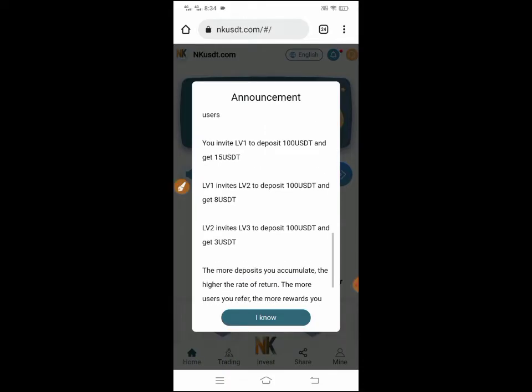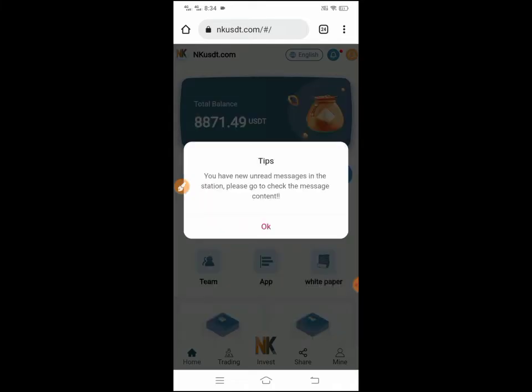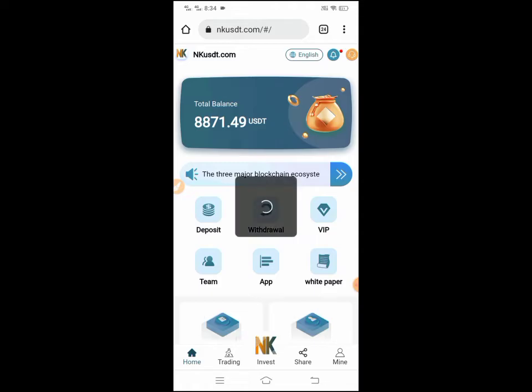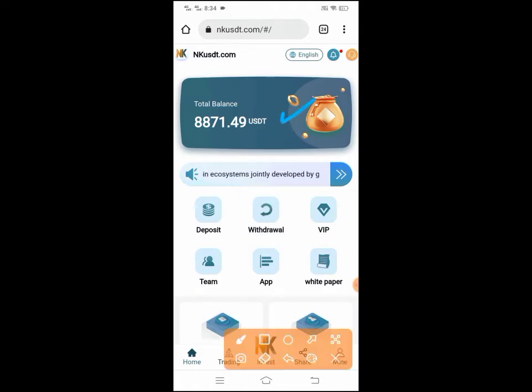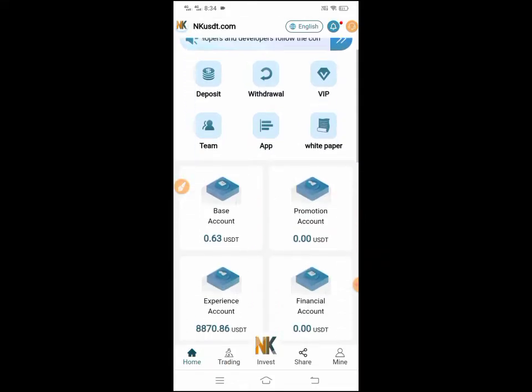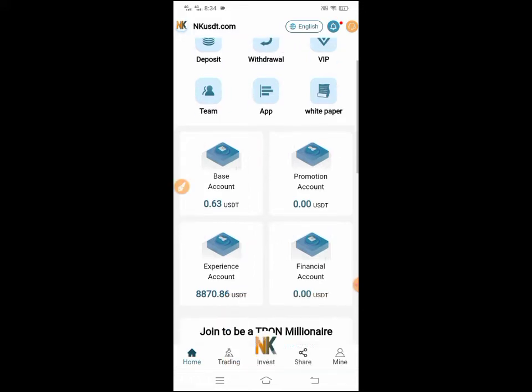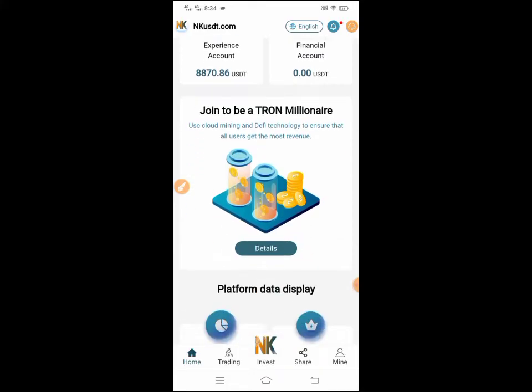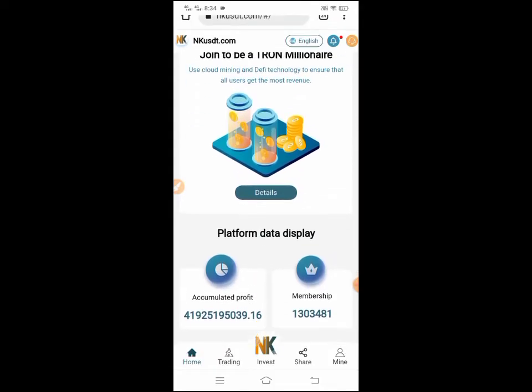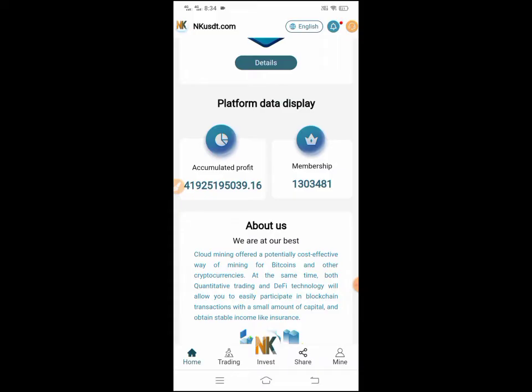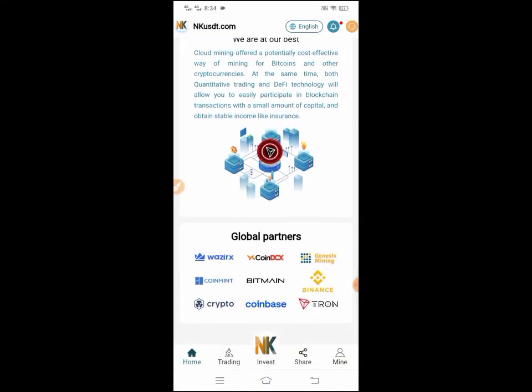So I understand this. I click on now, and you can see the interface of this site. My total balance is 8,871.49 USDT. Here is the base account, promotion account, experience account, and financial account. You can see it uses cloud mining and FE technology to ensure that all users get the most revenue. So you can see platform data display, membership and profit, and you can see global partners of this platform like WazirX, CoinDCX, Binance, Bitmain, and Tron etc.